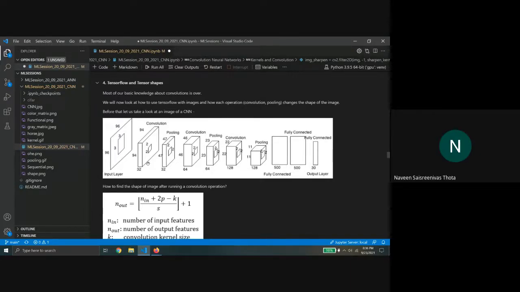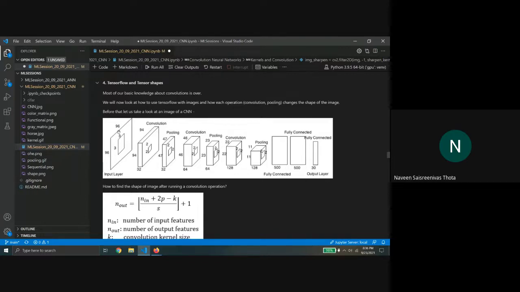Actually, it is like this. You have an image of 96x96, and suppose you apply a Conv2D layer here. Sorry, I am speaking in Hindi. So let's assume that we have used a convolution layer which has 32 filters, each of 3 cross 3 size. So what that means is, first, let's say you have chosen some filter randomly.